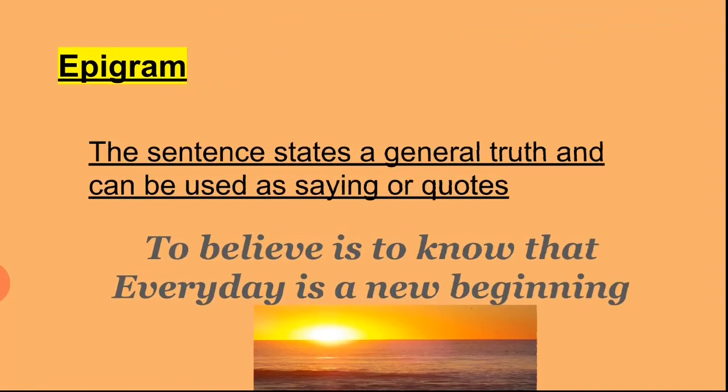The last one in this list is epigram. In epigram figure of speech, the sentence states a general truth and can be used as a saying or quote. So here we can see the example. To believe is to know that every day is a new beginning. Every day is a new beginning is a general truth, or it's a saying. So for sayings and quotes, the figure of speech is epigram. I hope you have understood all the figures of speech which we have discussed today.